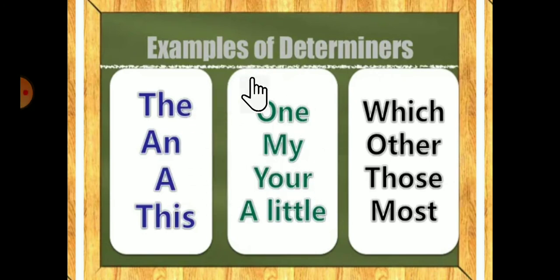Let's see some examples of determiners. The examples of determiners are the, an, a, this, one, my, your, a little, another, which, other, those, most. So what are these all called? These all are called determiners. So students, see, these words belong to the determiners, which come in front of the noun, and it defines it. Understood? All right.